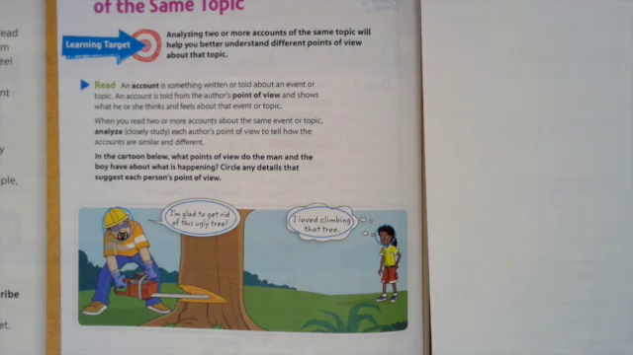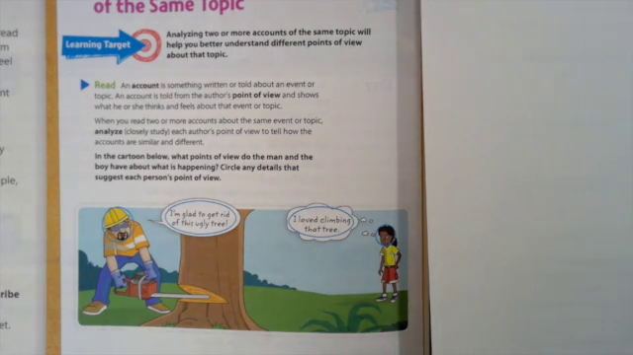So on page 234, our learning target says, analyzing two or more accounts of the same topic will help you better understand different points of view about that topic. An account is something written or told about an event or topic. An account is told from the author's point of view and shows what he or she thinks and feels about that event or topic. When you read two or more accounts of the same event or topic, analyze, which is closely study, each author's point of view to tell how the accounts are similar and different.